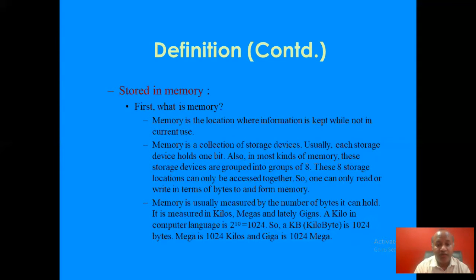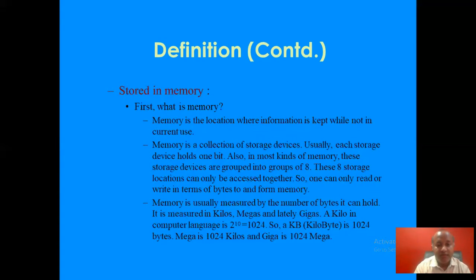These 8 storage locations can only be accessed together. So, one can only read or write in terms of bytes to and from memory. One bit can be stored in one flip flop, and a combination of 8 flip flops is called a register. And generally, 8085 can access, that means read or write, 8 bits of data at a time.